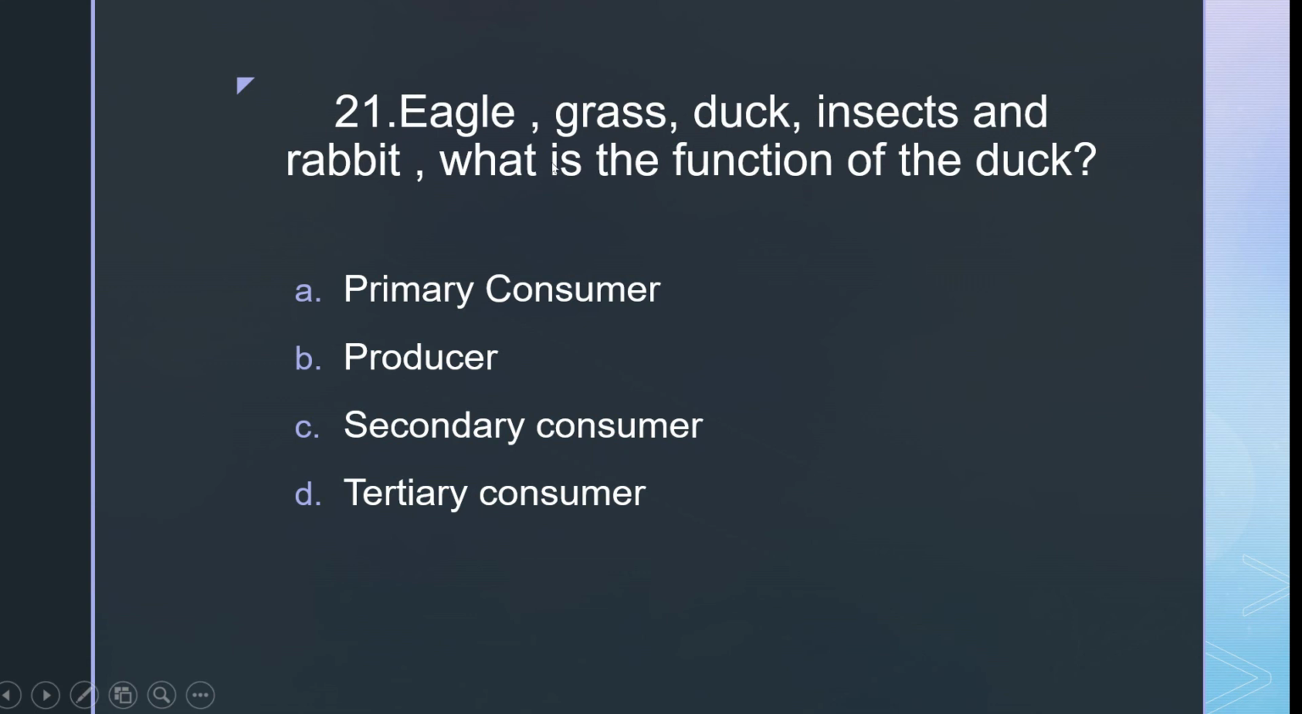21. Eagle, grass, duck, insect, and rabbit. What is the function of the duck? A. Primary consumer. B. Producer. C. Secondary consumer. D. Tertiary consumer.